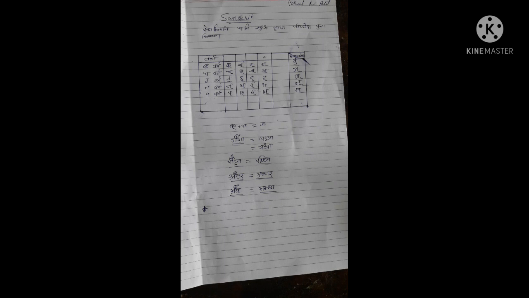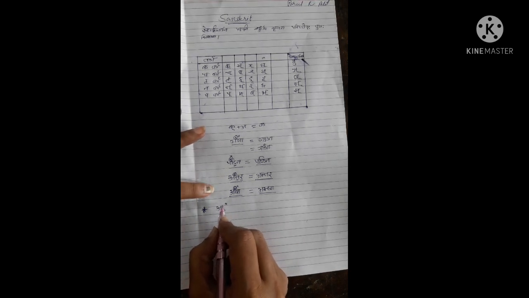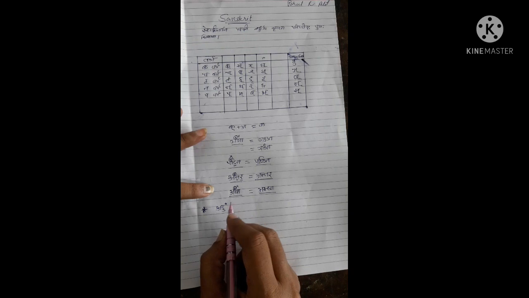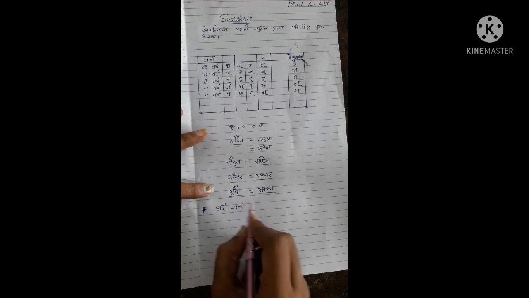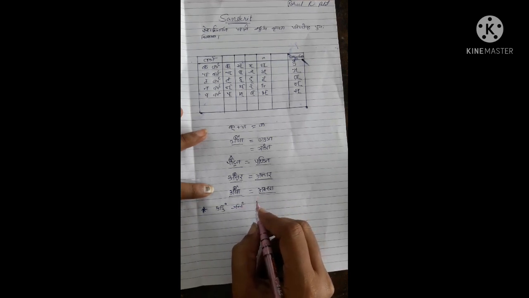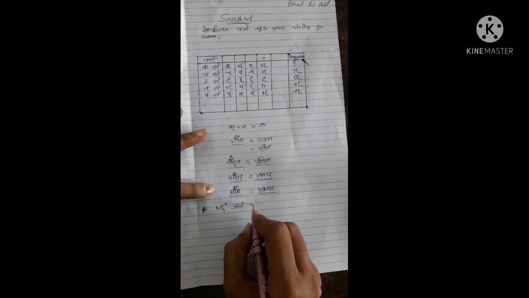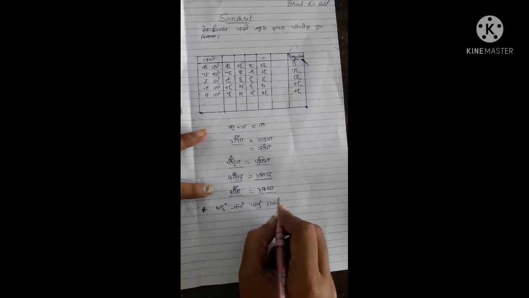So how to write that? For example, aham jalam patum ichhami.